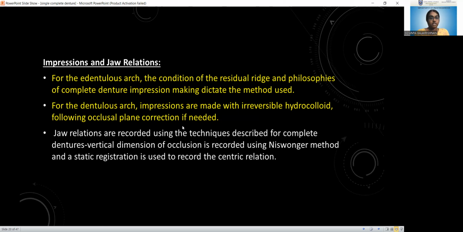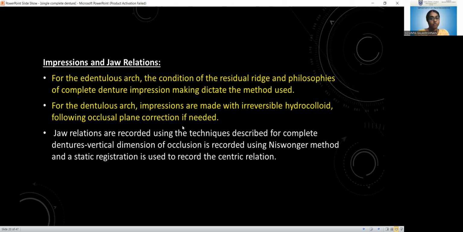Next, after correcting the occlusal plane, we have to go for impressions and jaw relationships. For the edentulous arch, the condition of the residual ridge and philosophies of complete denture impression making dictate the method.